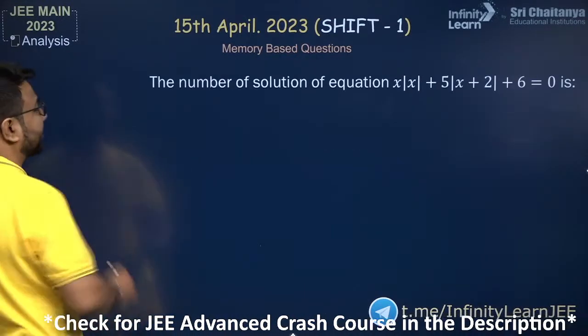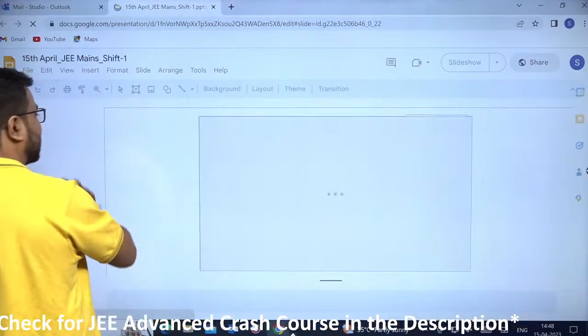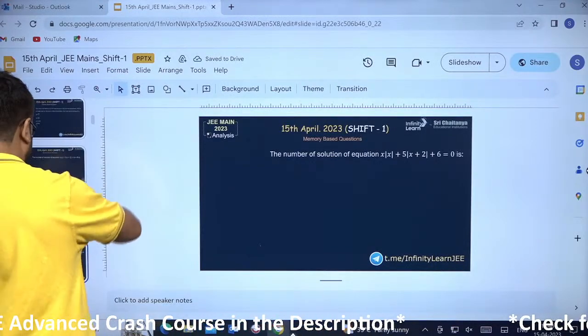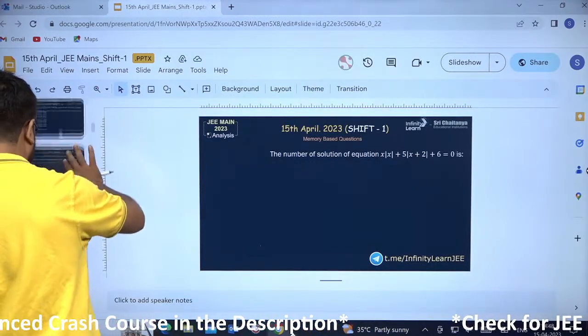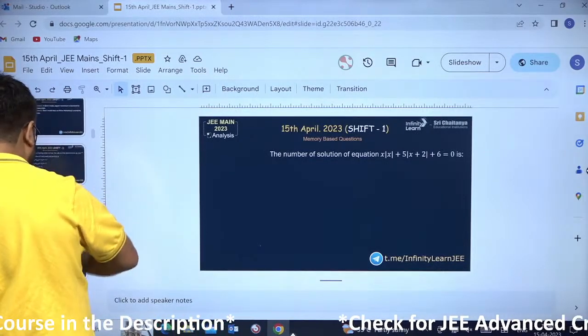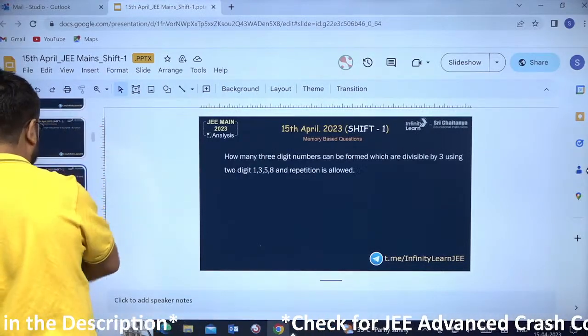If this is clear to you, then we are moving ahead to the next question. This question I already had discussed, so I'm not discussing this question again. I'm picking up another question. Matrix question also I had discussed. Orthocenter question also I had discussed.